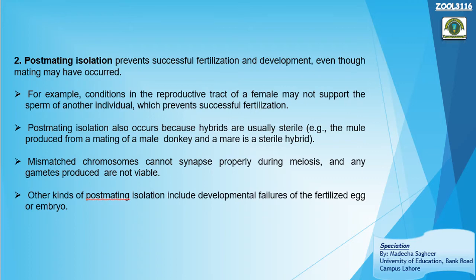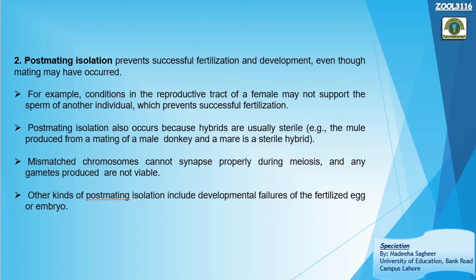Once it cannot reproduce, it means that it cannot have its own offspring. So this is post-mating isolation. Here mating has taken place, fertilization has taken place, but the offspring that is the result of the mating is sterile.